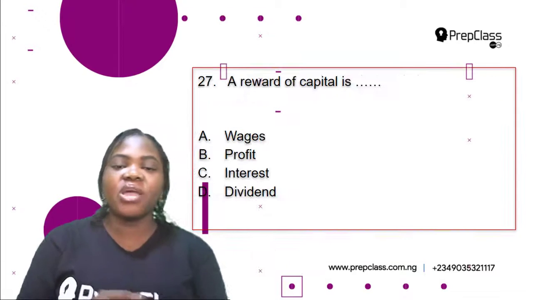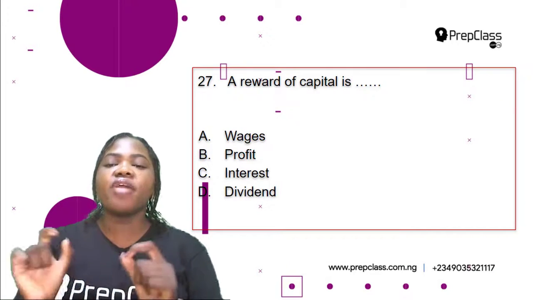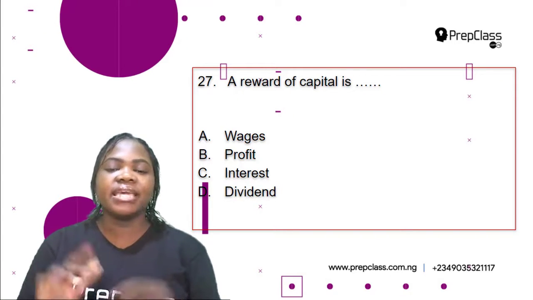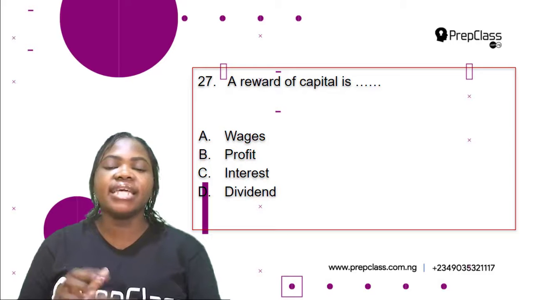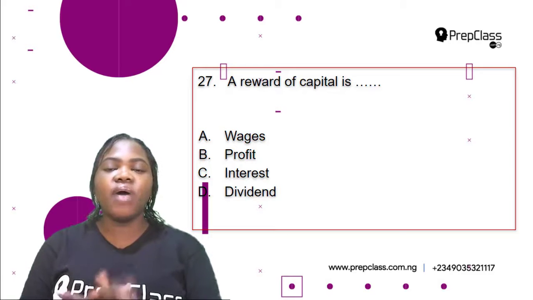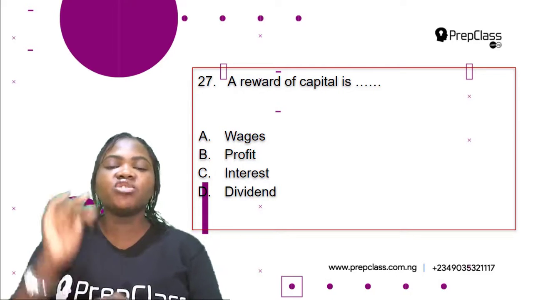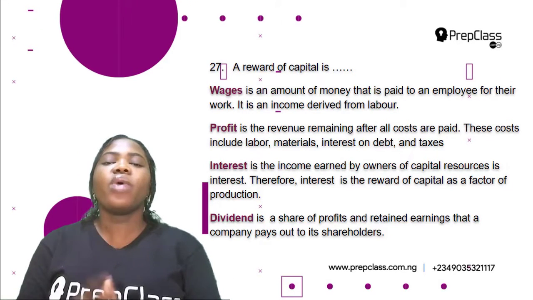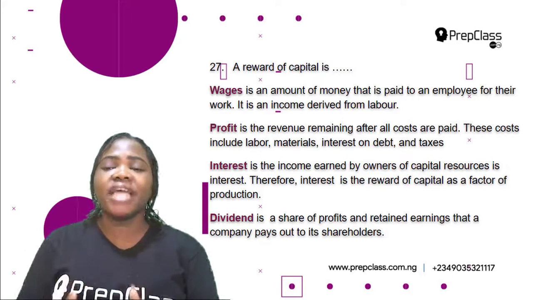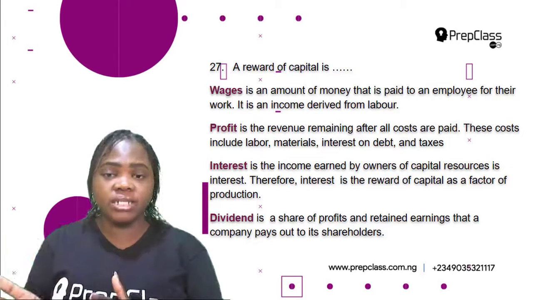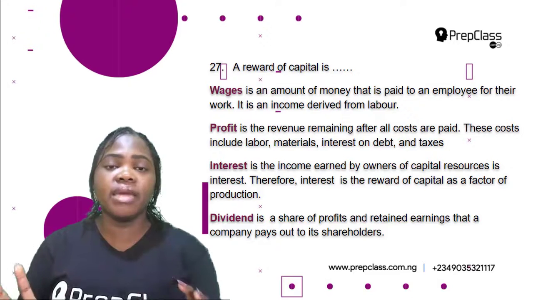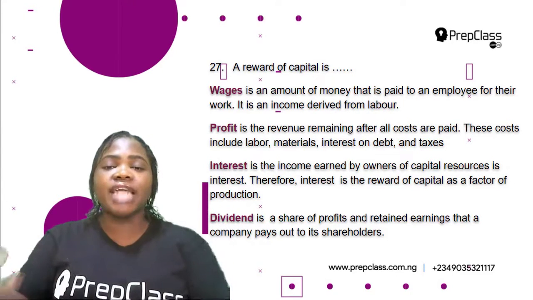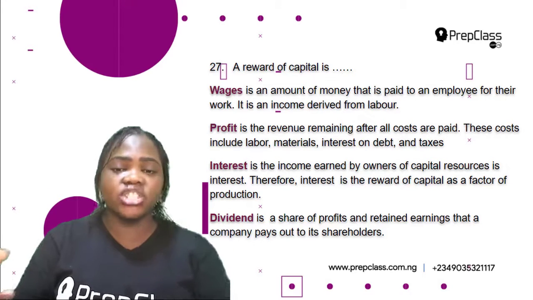Check. Question 27. A reward of capital is dash. A. Wages. B. Profit. C. Interest. D. Dividend. So to be able to answer this question, we need to find out the meaning of each of these options. So what is wages? Wages is an amount of money that is paid to an employee for their work. It is an income derived from labor. So if I do a particular work, the money you pay me for doing that job is called wages.